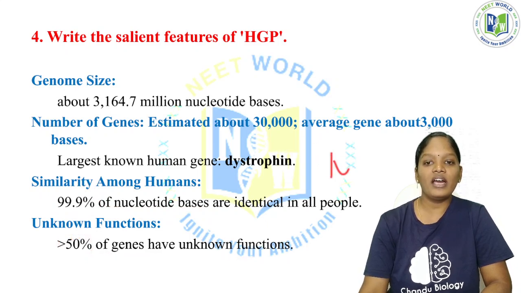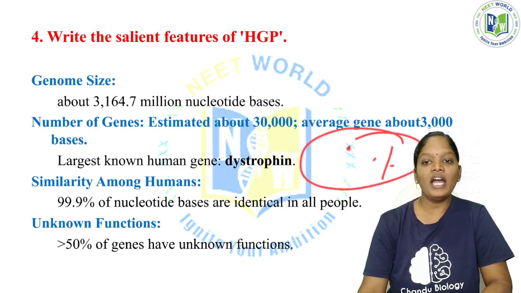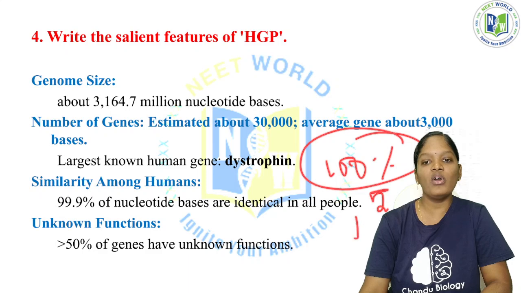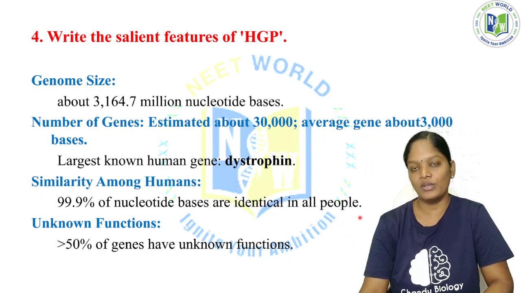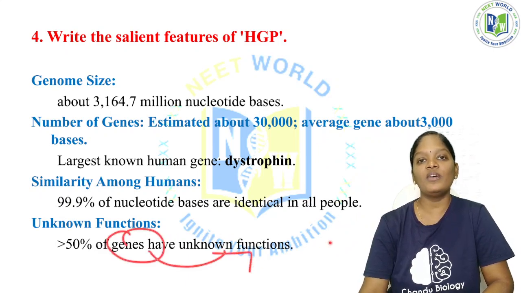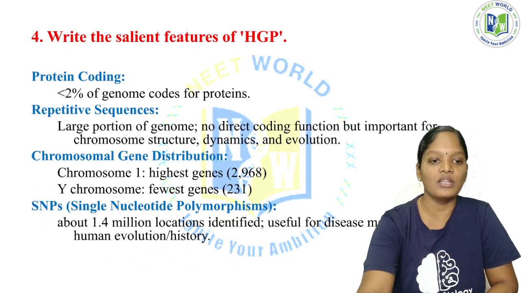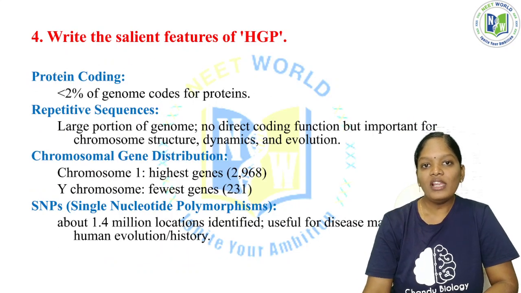We consider these 30,000 genes as 100%. In that 100% of genes, we know the function of only less than 50% of genes. The remaining greater than 50% of genes, we don't know their functions.